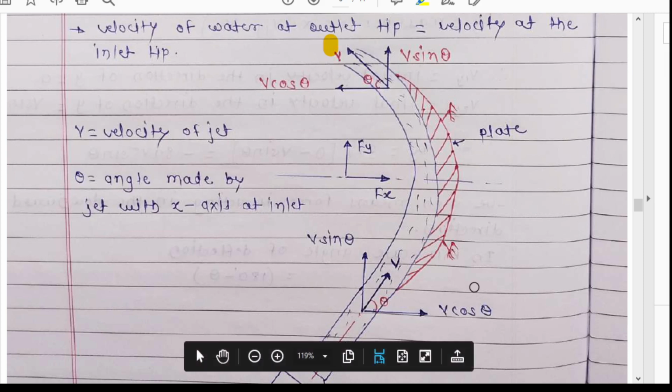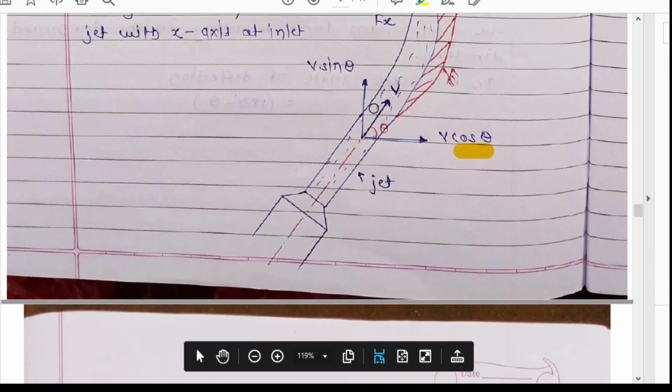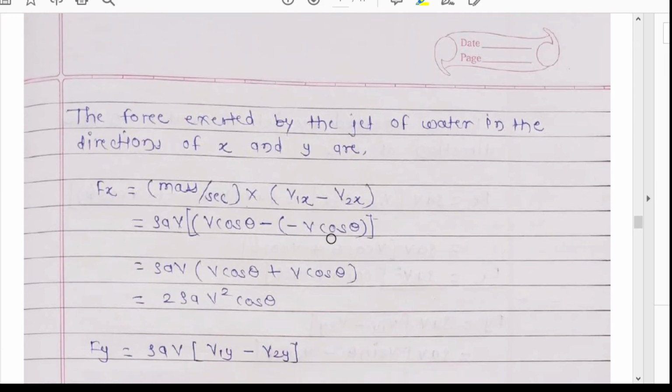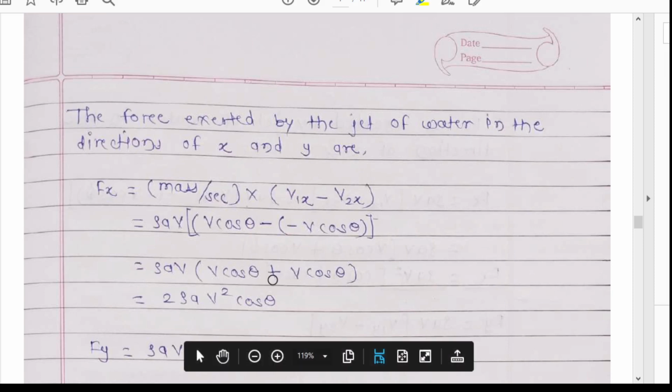The components of velocity in the x direction are: the initial velocity before striking, with component v cos theta, and the final velocity after striking, with component v cos theta only but with a minus sign, minus v cos theta. So I have written rho a v (cos theta minus of minus v cos theta), which gives plus v cos theta. The final equation of Fx is 2 rho a v square cos theta.